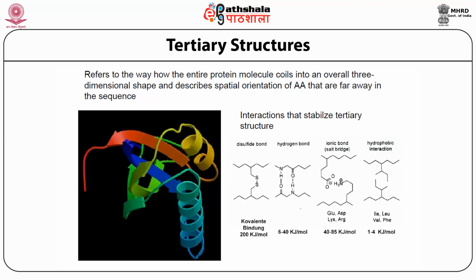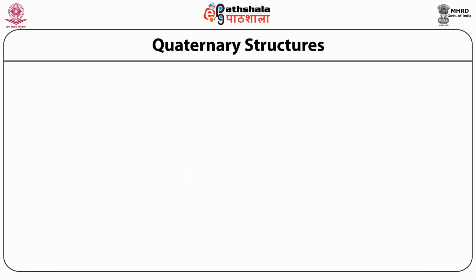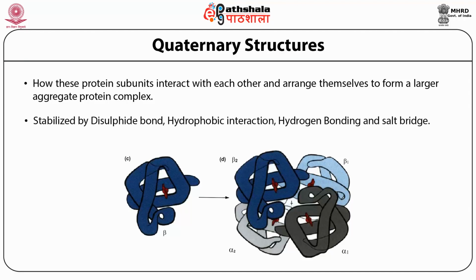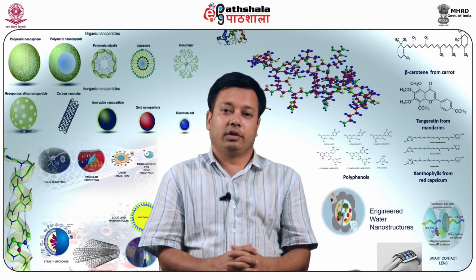You have probably noticed from the Venn diagram that in the helices, hydrophobic and hydrophilic residues segregate to different sides, and due to this hydrophobic interaction, the interior core of the helices collapses together. Then we look into the quaternary structure of protein, which is the interaction between different protein subunits, arranging themselves in a larger aggregate or protein complex. Just like tertiary structure, it is stabilized by disulfide bonds, hydrophobic interaction, hydrogen bonding, and salt bridges. So let's summarize the module.